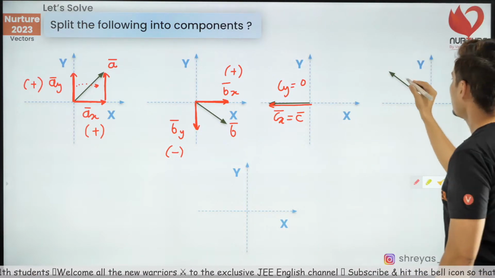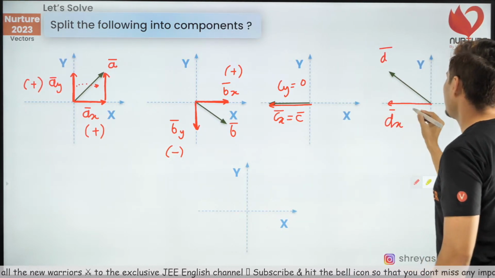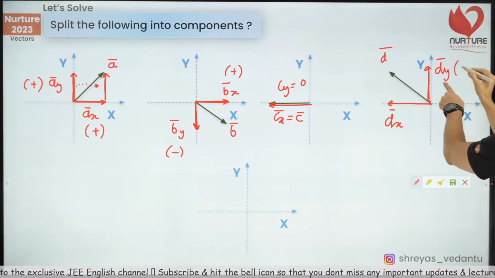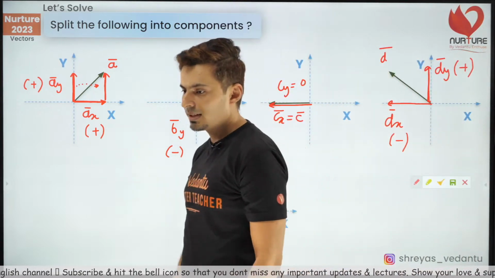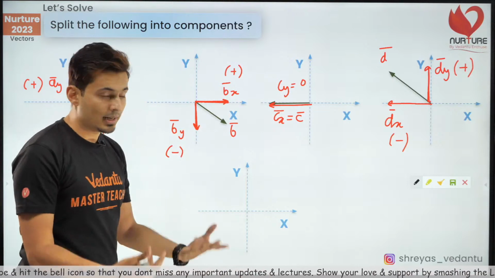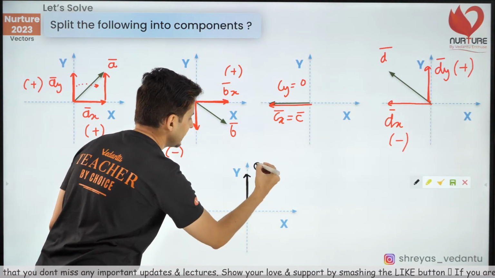Similarly over here, for this vector d, you can see this is the x component and this is the y component. Y component is positive, x component is negative. That's how this works. Now, I'll give you a few more examples so that you get a hang of it. Let's say I draw a vector like this. I call this vector E.